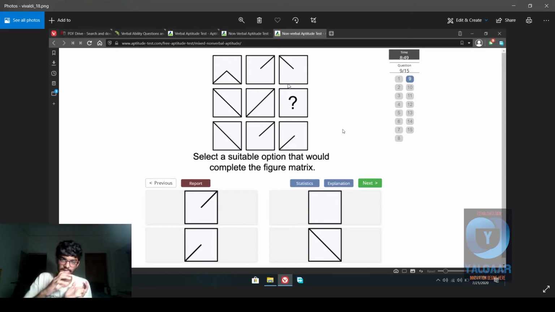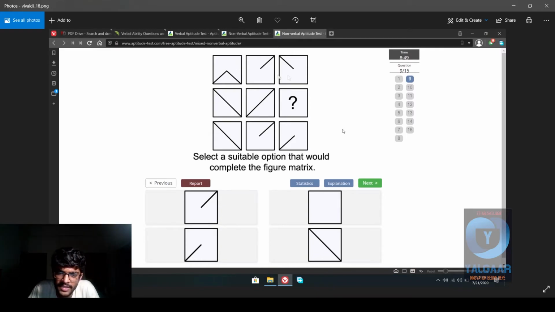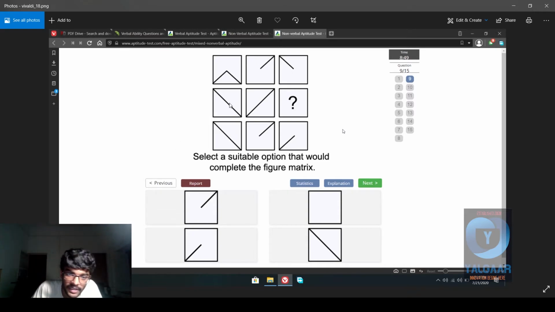Okay, it gets rotated anti-clockwise 90 degrees. It loses one of its sides. So this goes to this side. It loses this side. So that's what happens. Then it gets turned 180 degrees and stays the same. Similarly, this gets turned 90 degrees anti-clockwise, but it doesn't lose any sides, and then it just gets turned the other way for some reason. I don't know how that would make sense too.